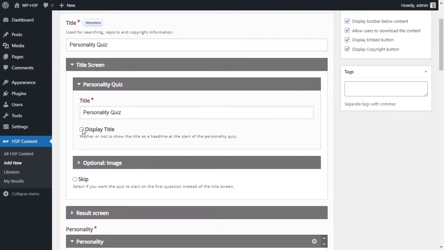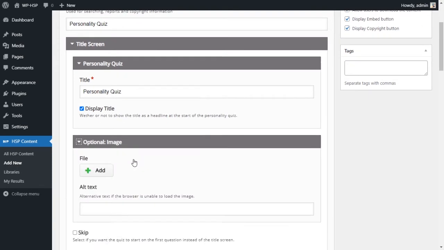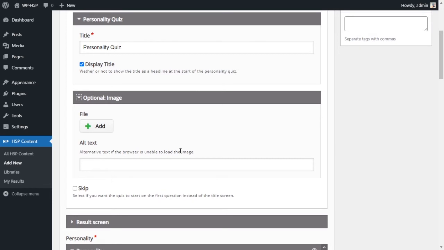You have the option to not display the title, but we will display the title. And then you have the optional image. So this is the image for the cover screen, the first screen. What you can do is you can skip that way it just goes straight to the first question without a cover screen. But we're going to have a cover screen, and we're going to add an image here. That will be the first page before the first question.